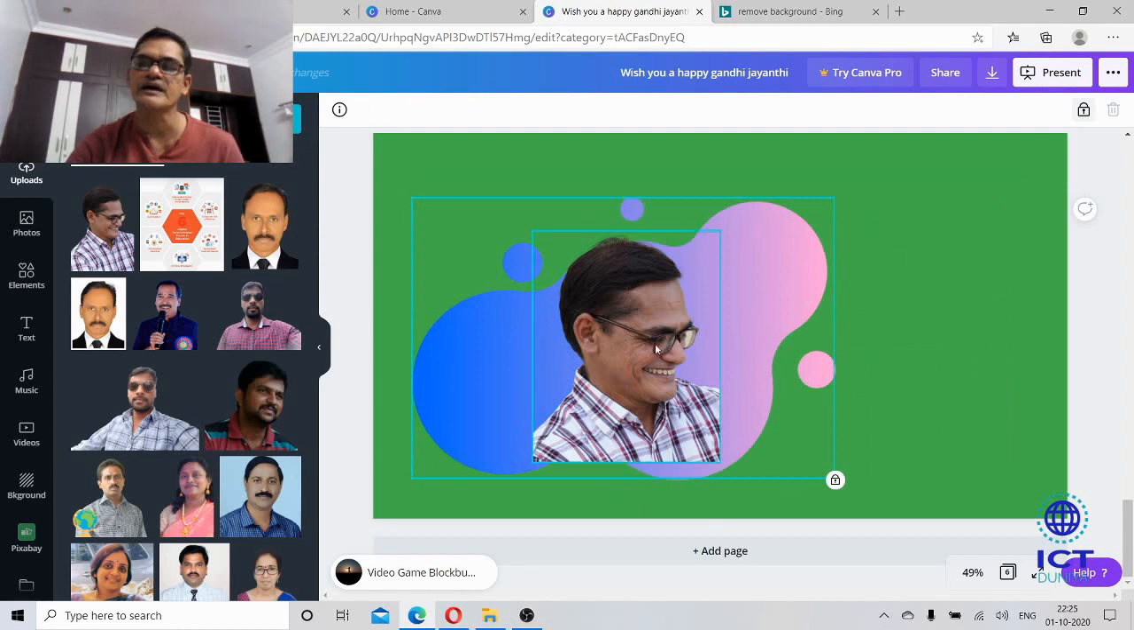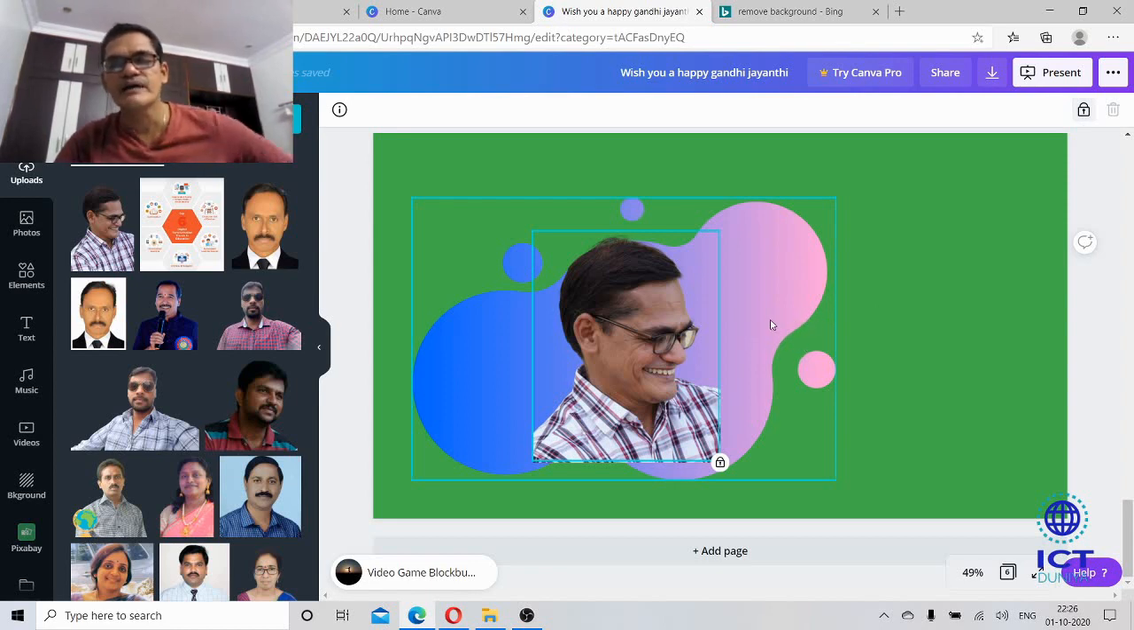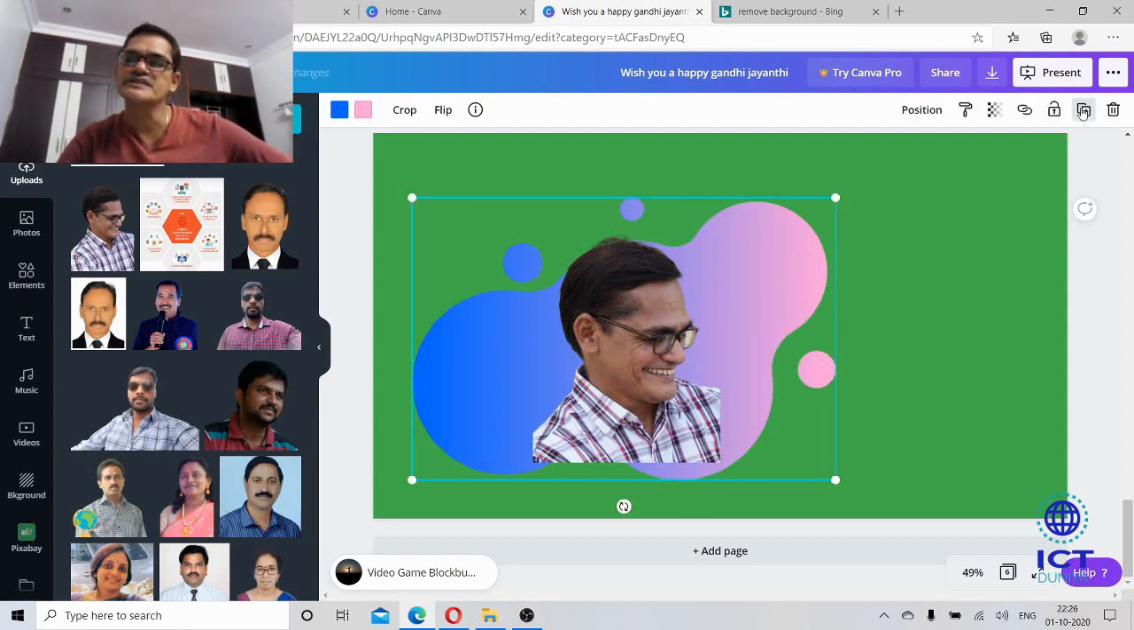For example, see here, I can't edit anymore. So if I want to edit, you just unlock it again, because sometimes while using Canva we may commit mistakes. So after completion of work we need to lock like this. So this is one more provision. Once you lock, you can't see any other options here on the top of the screen.